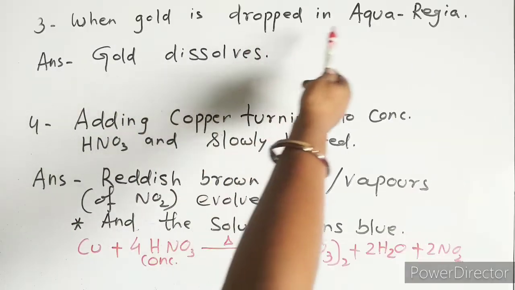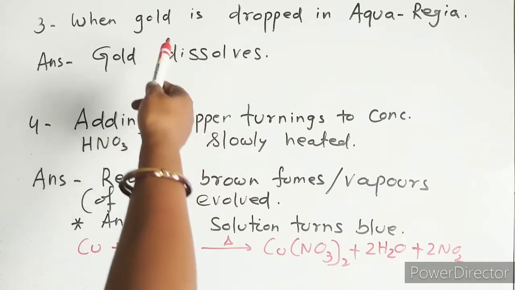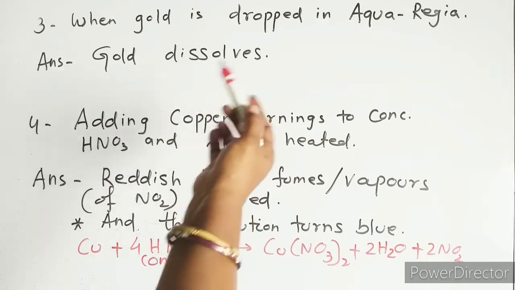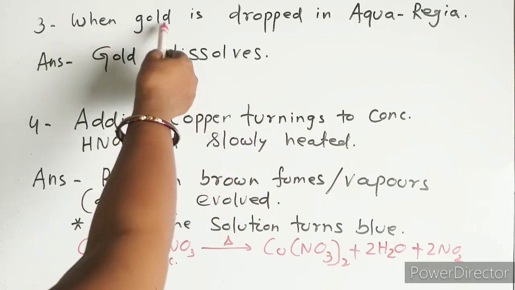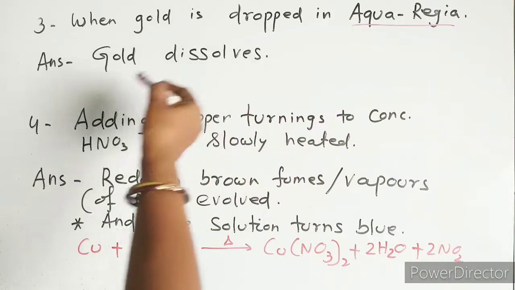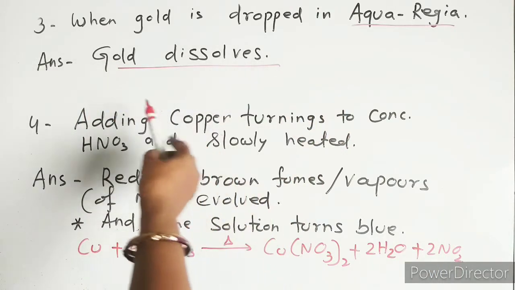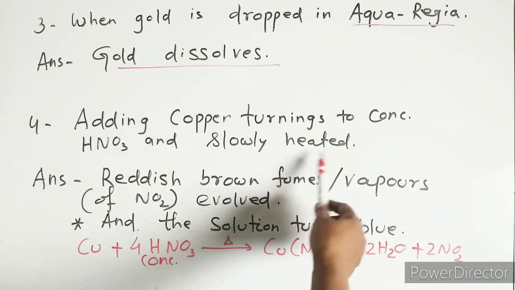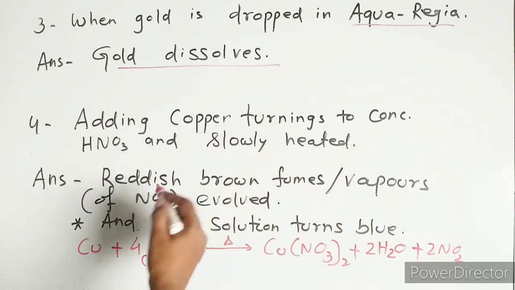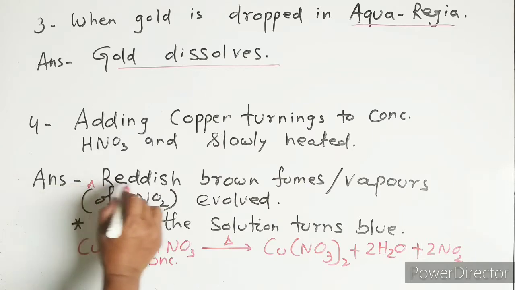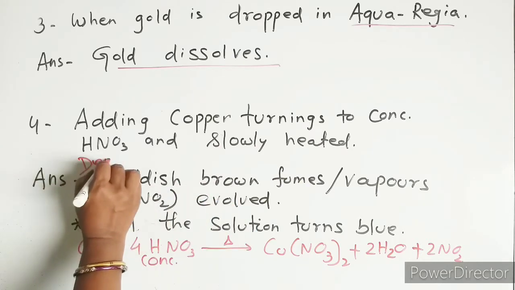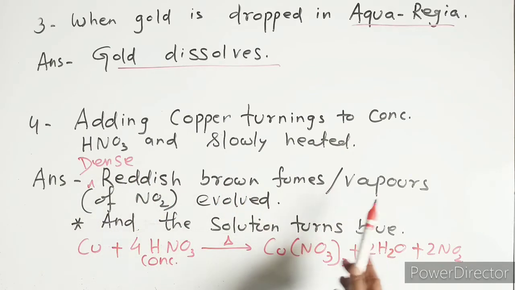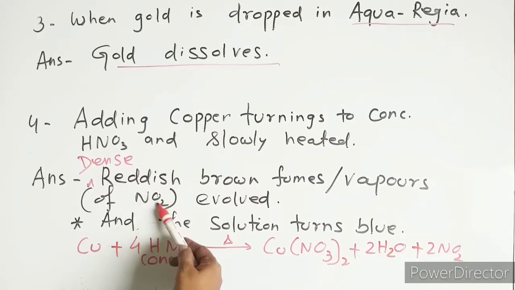Next is when gold is dropped in aqua regia. As we know, gold never dissolves in any other solvent. Here we put gold in aqua regia. What do we observe? Gold dissolves. Next is adding copper turnings to concentrated nitric acid and slowly heating it. Here we can say dense reddish brown fumes of NO2 are evolved.